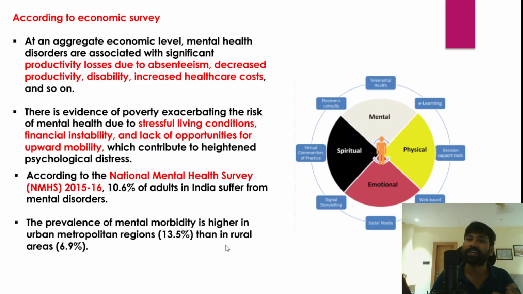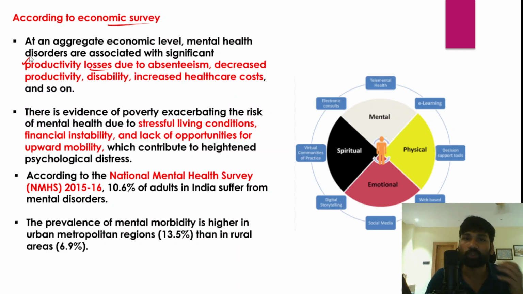The economic survey has focused on mental health issues. According to the economic survey, at an aggregate economic level, there are a number of mental health disorders, and mental stress would be associated with productivity losses, like how heat stress is associated with productivity losses.